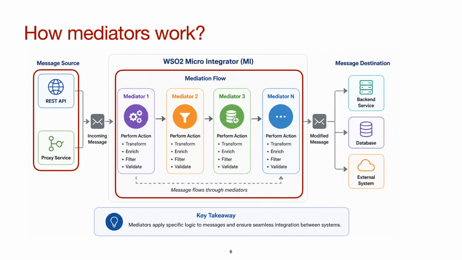And finally, when the execution completes, the modified message is sent to the next step in the flow. The final message could be sent to a backend service, database, or some external system. The key takeaway is that mediators apply specific logic to the messages and they ensure seamless integration between systems.